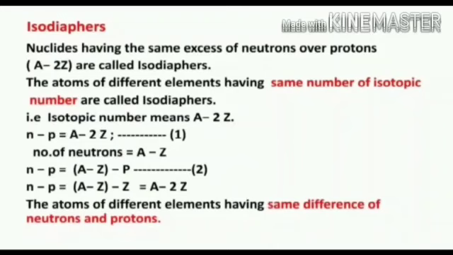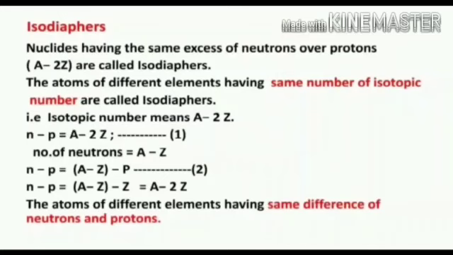How is N minus P equal to A minus 2Z? We know the number of neutrons is equal to mass number A minus atomic number Z. Now we substitute A minus Z for the number of neutrons N in equation 1. We get N minus P is equal to A minus Z minus P. Here P is the number of protons.